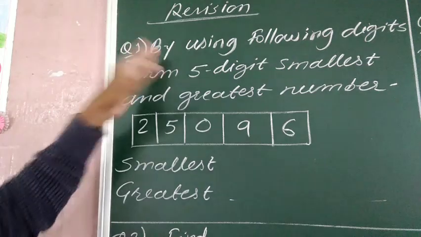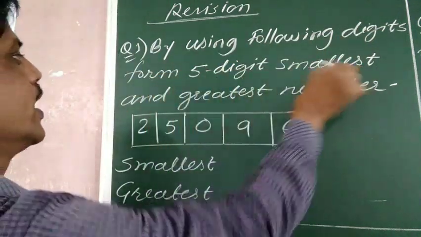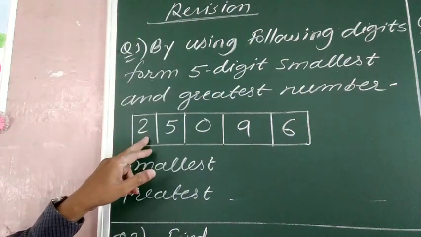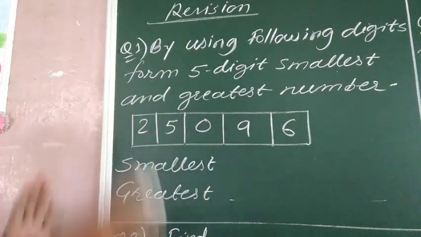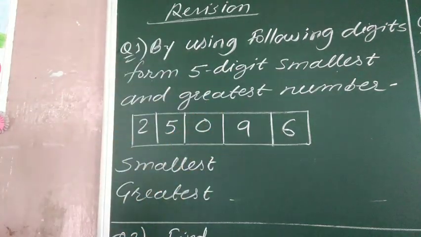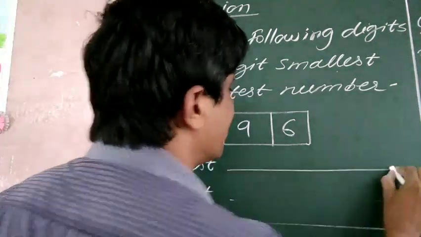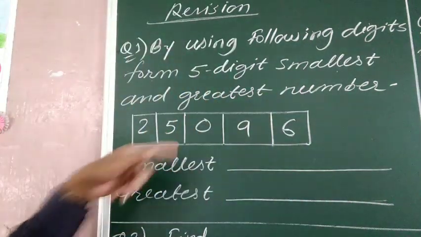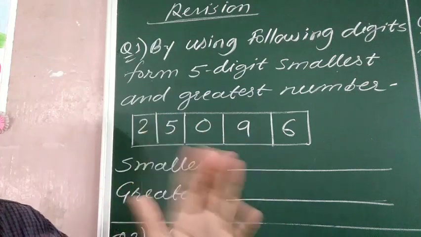So see, first question. By using the following digits, form the smallest and greatest 5-digit number. Some digits are given here: 2, 5, 0, 9, 6. By using these digits and without repeating any digit, we have to form the smallest 5-digit number and the greatest 5-digit number. In both, there will be 5 digits.